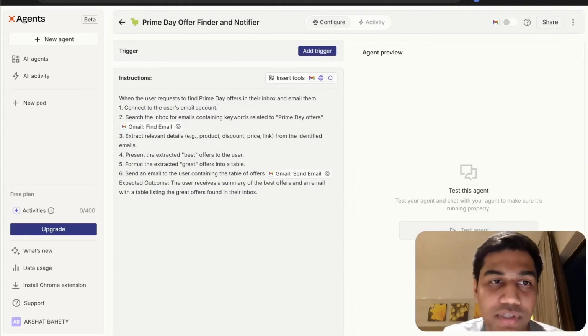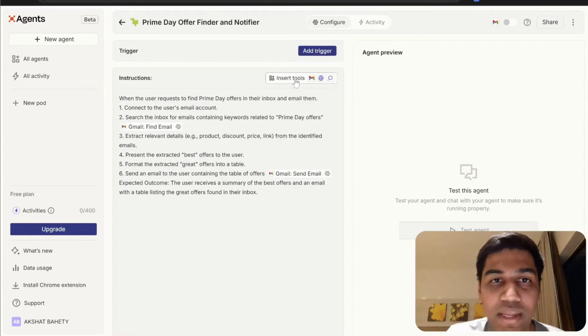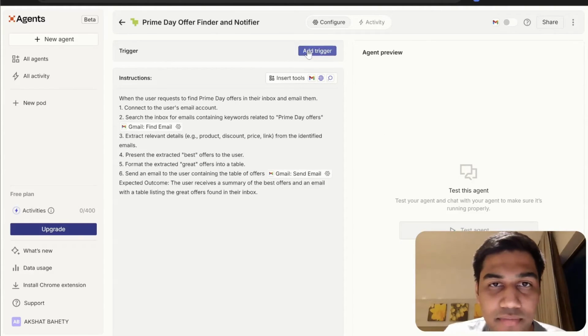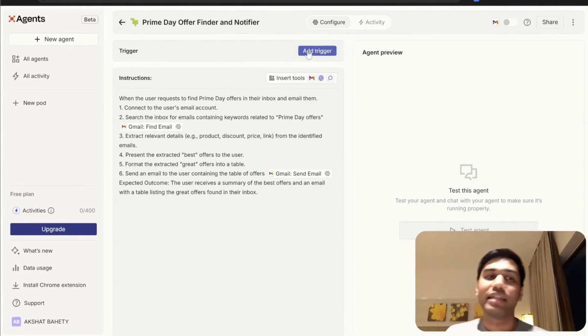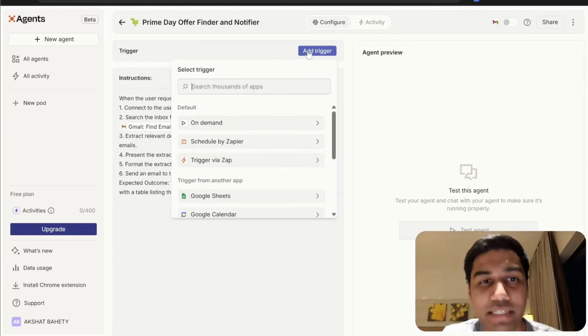It says to find the Prime Day offers, connect to the user's email account, search the inbox for Prime Day offers, extract the relevant details and everything else. And then what we can do is, very simply, I need to add a trigger. What is a trigger? Again, when you're building an agent like this, you need a way. How does the agent know when to do this?